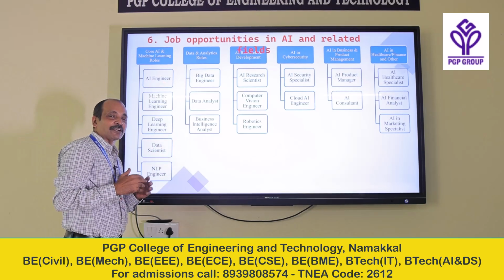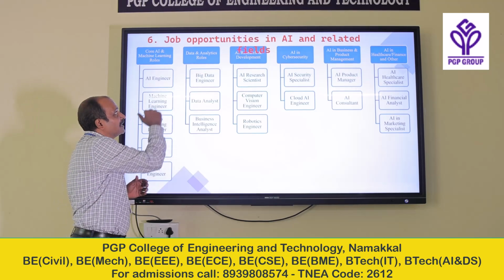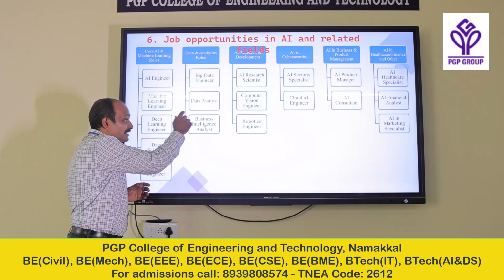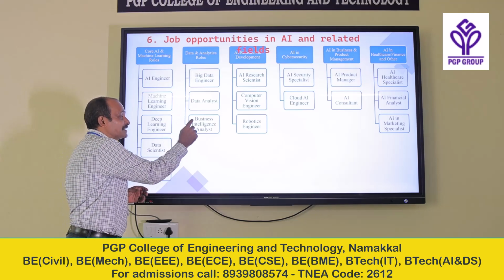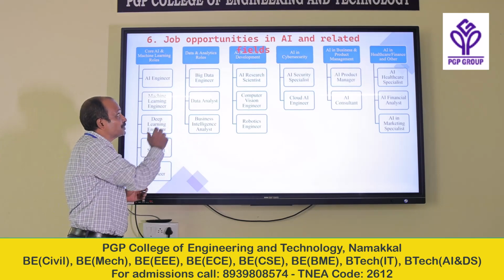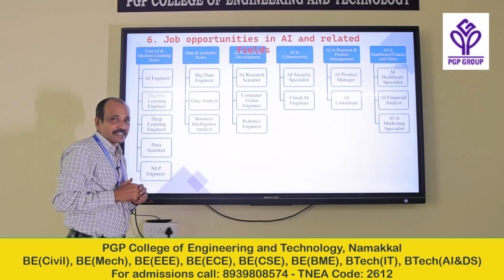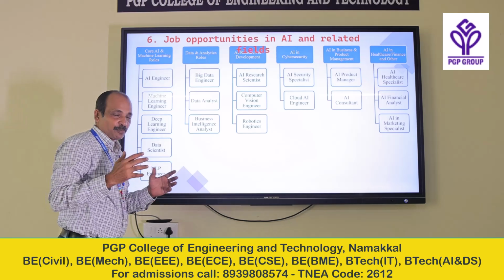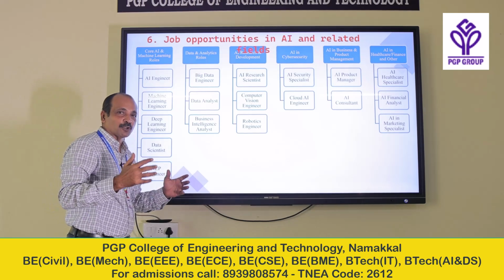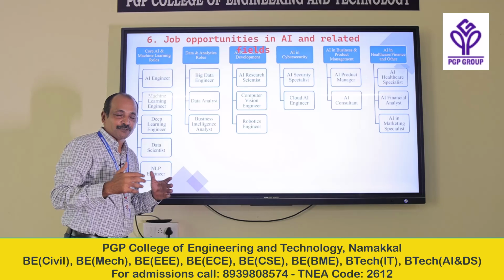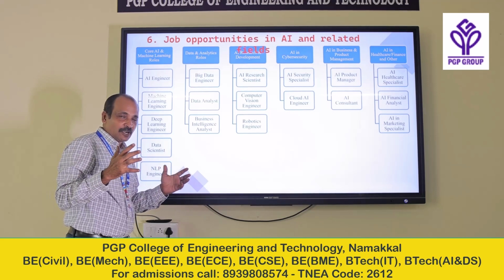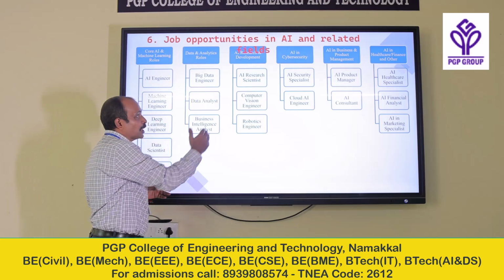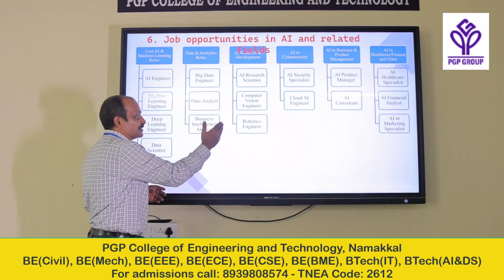So, you can become a data analyst. Okay. So, in data analytics, big data engineer, this is one of the very popular roles, a data analyst, a business intelligence analyst. So, these are all the job positions which are available in data and analytics. The third domain we can see here, AI research and development, R&D. So, if you are interested, you can go for the R&D field and you can work for artificial intelligence R&D. Okay, the roles available are research scientist, computer vision engineer and robotics engineers.